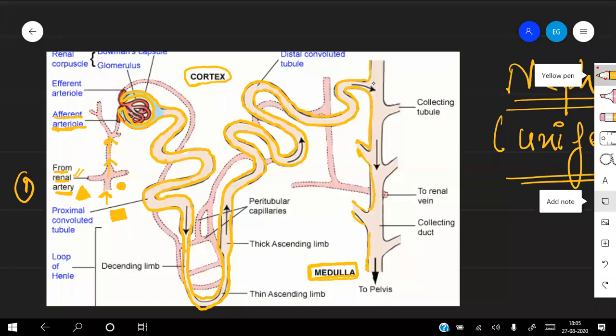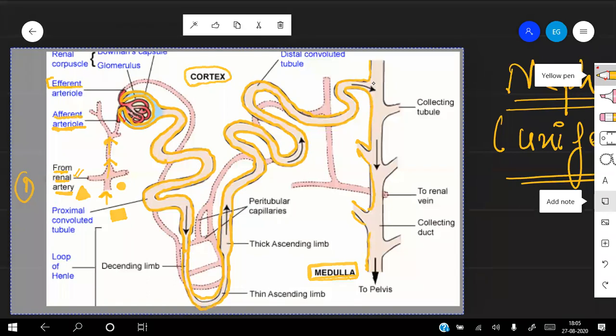How many arterioles do we have? Two arterioles.